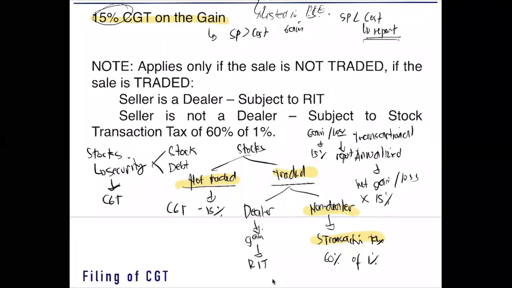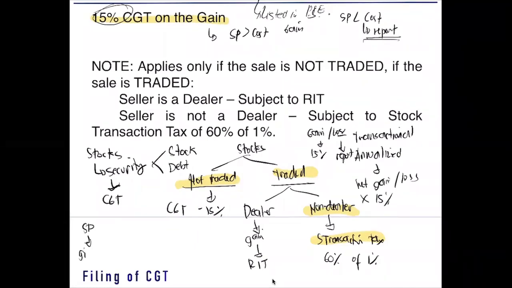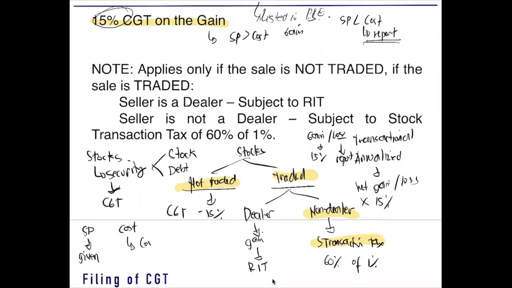Next, we compute for your gain or loss. So how do we compute for your gain? Of course, the selling price is always given. You can easily infer the selling price. How about the cost to compute for the gain or loss? The cost is equal to the cost of stock plus any expenses on the sale plus the documentary stamp tax.